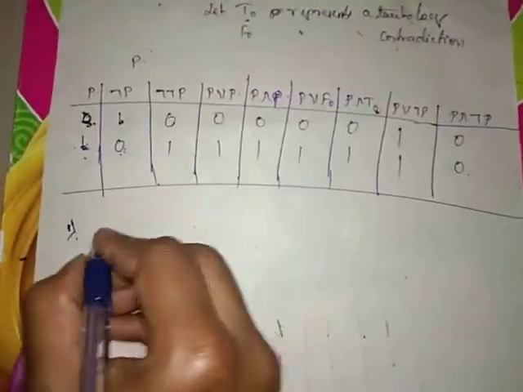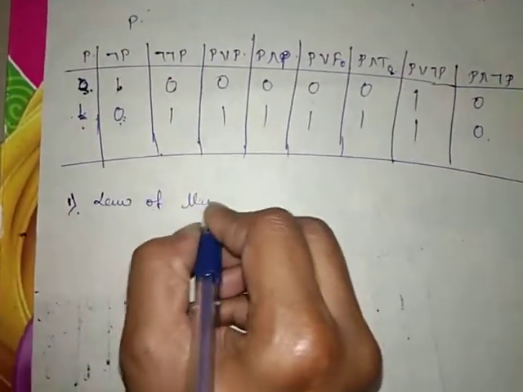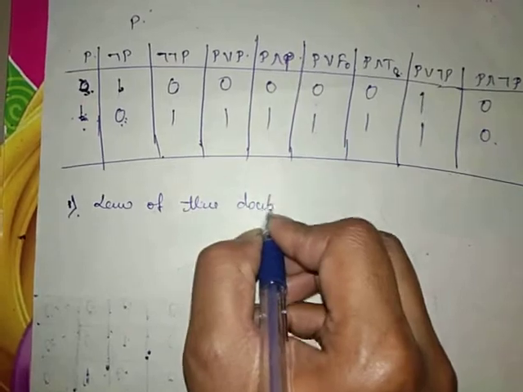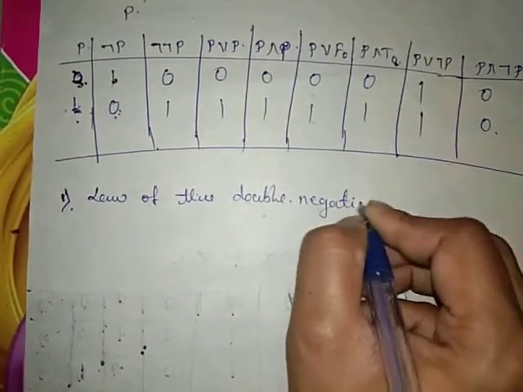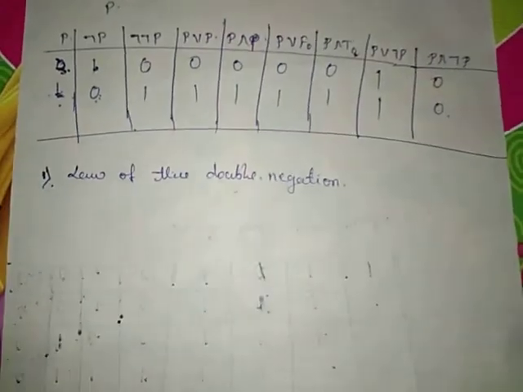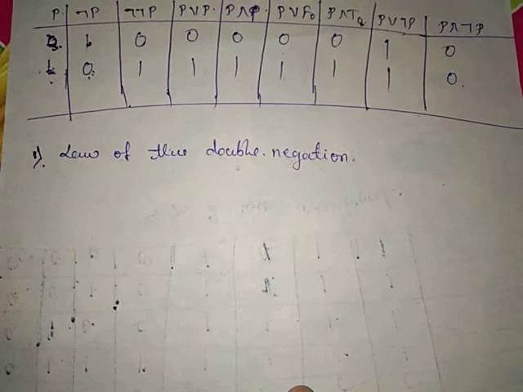So what are the laws? The first one is the law of double negation. So what is the law of double negation?